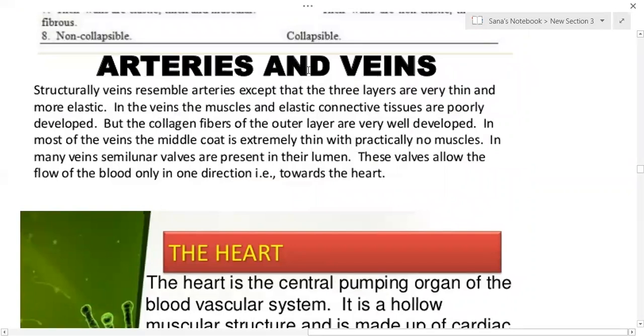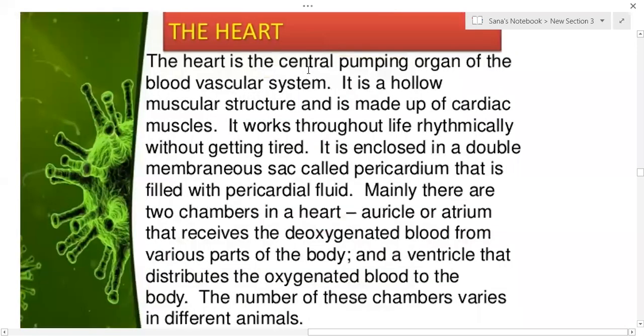Now we'll come to the major circulatory organ called the heart. The heart is the central pumping organ of the blood vascular system. It is a hollow muscular structure made up of cardiac muscle. You know, in our body, only one region is made up of cardiac muscle, that is the heart. So it works throughout life rhythmically without getting tired.